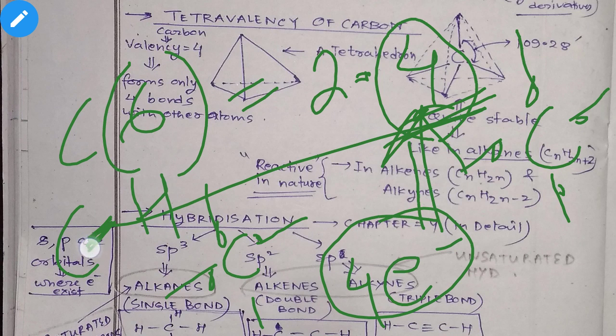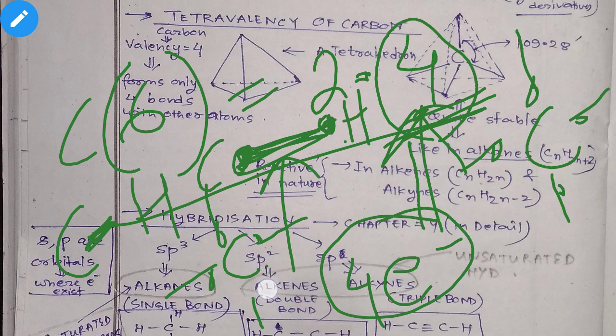Two electrons make one bond. Here, hydrogen is donating its one electron, carbon is giving its one electron, and they are forming a bond. That means mutual sharing is taking place, and this type of bond is called the covalent bond. Already I have said you will learn all these in chapter 4. I'll not go into detail.